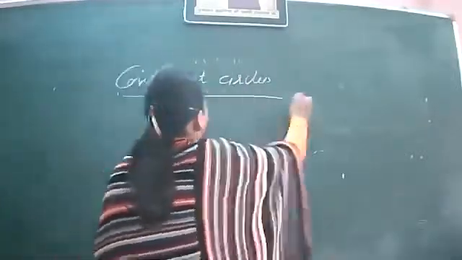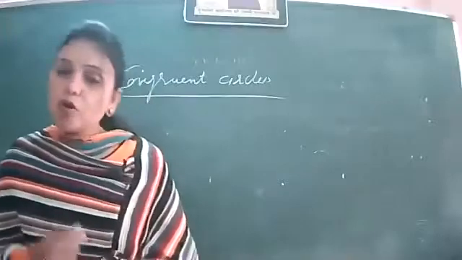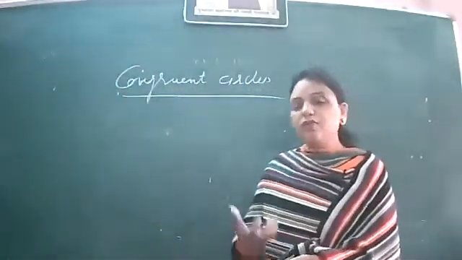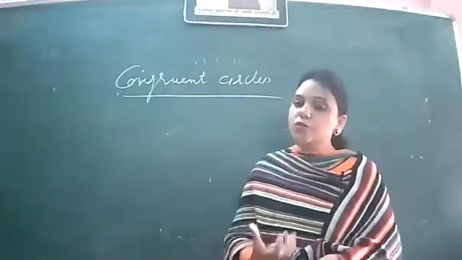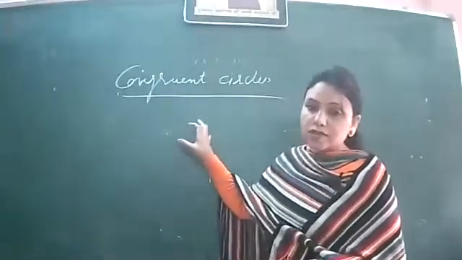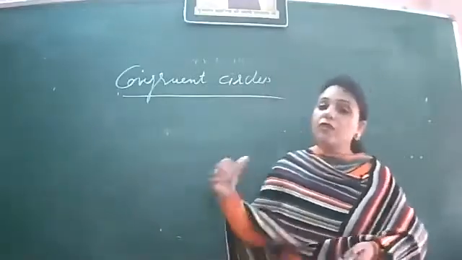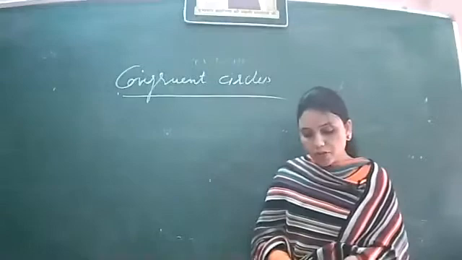We have done the congruency chapter, in which we did the congruency of triangles. We learned the different criteria with the help of which we prove two triangles to be congruent. Similarly, there is a single criterion with the help of which we can say whether the given two circles are congruent or not.